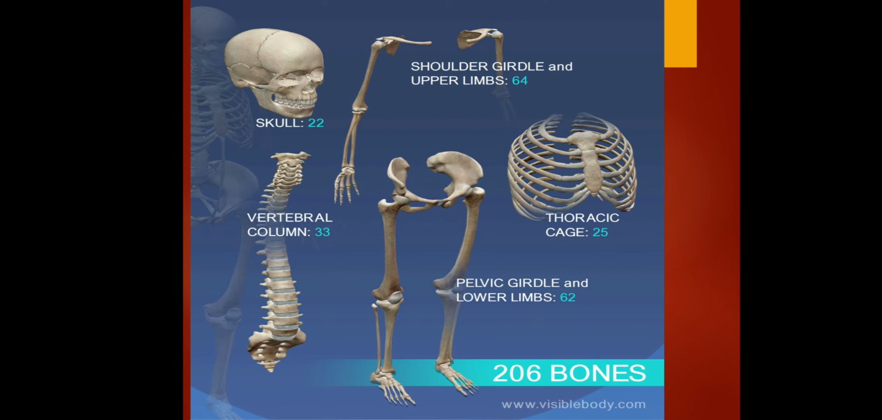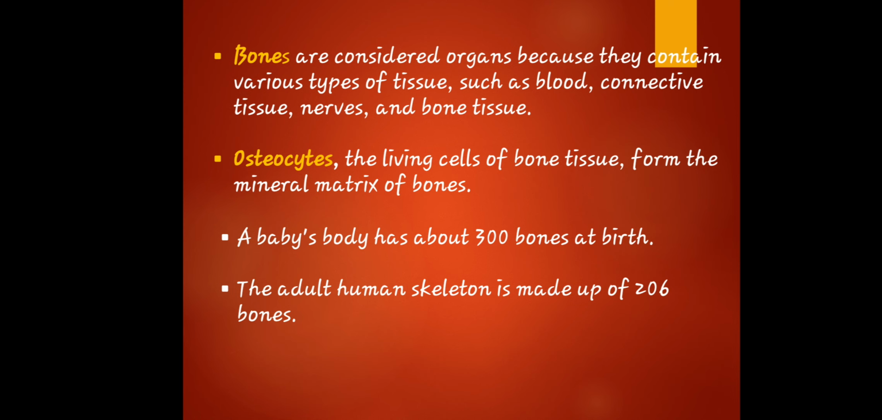Okay, let's proceed. This is a representation of the different parts of the skeleton: the skull, vertebral column, shoulder girdle, and upper limbs. We have the thoracic cage, pelvic girdle, and lower limbs. There are 206 bones to be exact in an adult human skeleton, but if you are a baby, you have 300 bones at birth. What is the reason why newborns have 300 bones, while the adult human skeleton is made up of 206 bones?